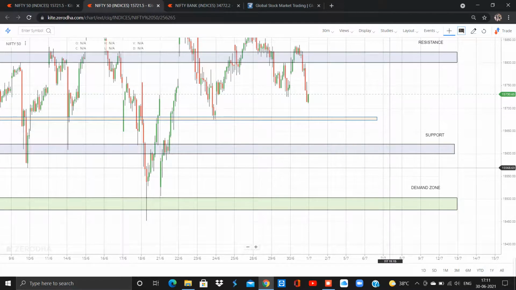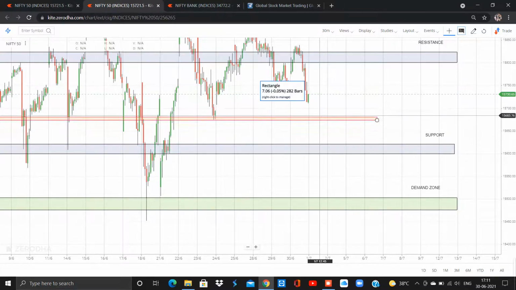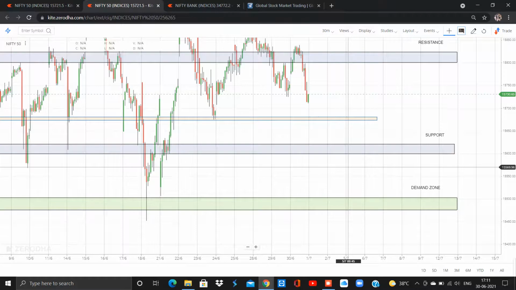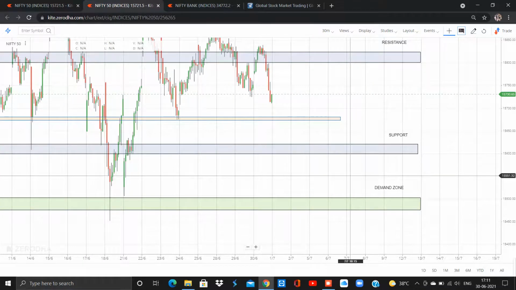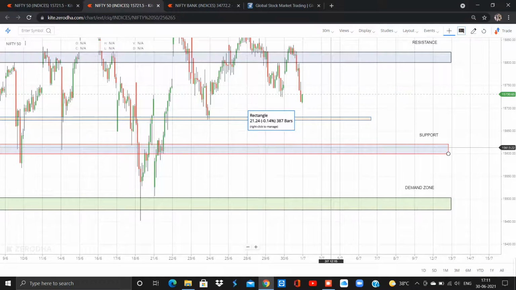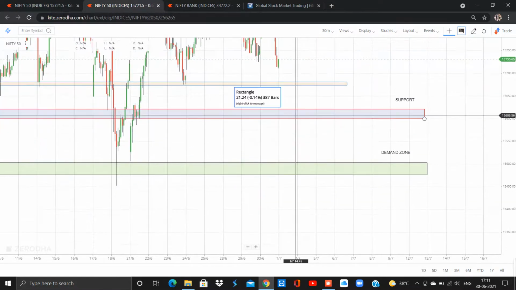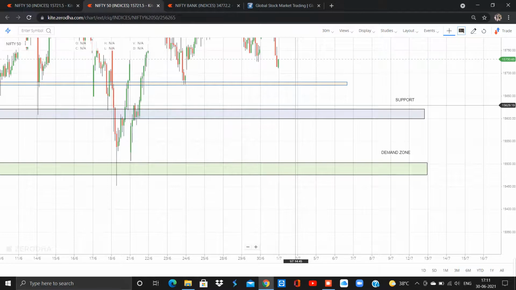As a day trader, we do not need to trade daily, we have to trade on the opportunities. Even if the market opens gap down and gives a huge fall, I suggest you not to take any trades, because tomorrow is Thursday, which is also a weekly options expiry. So wait for the opportunity. Let the market fall, we will take the buy area when a bullish candle pattern forms.